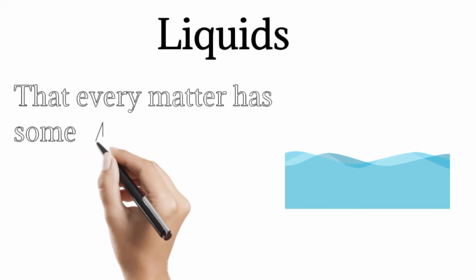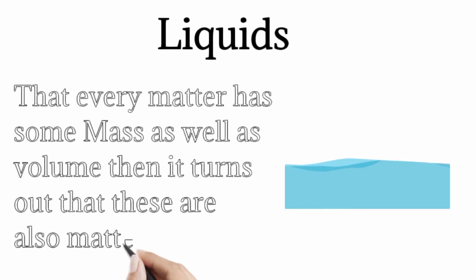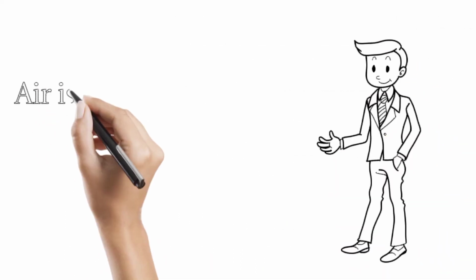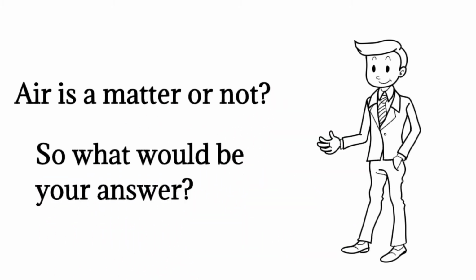But what about liquids? If you want to see whether water is matter or not, then of course yes, it also has some volume and mass. If you apply these two conditions, that every matter has mass as well as volume, then it turns out that liquids are also matter. And if I ask you whether air is matter or not, what would be your answer?